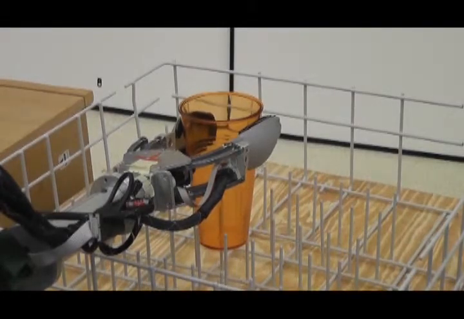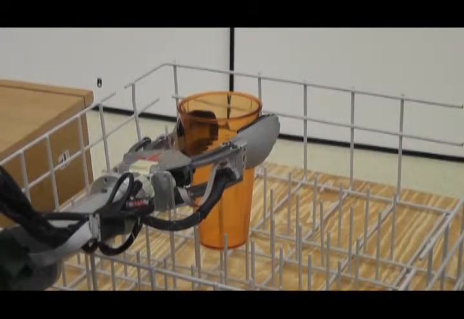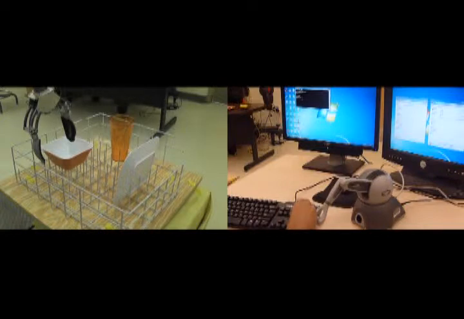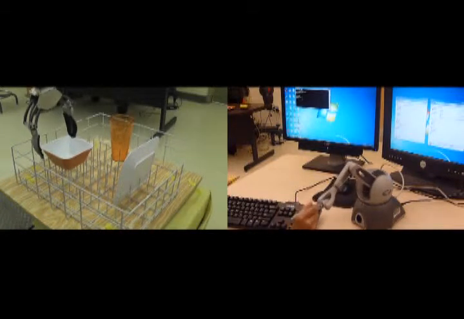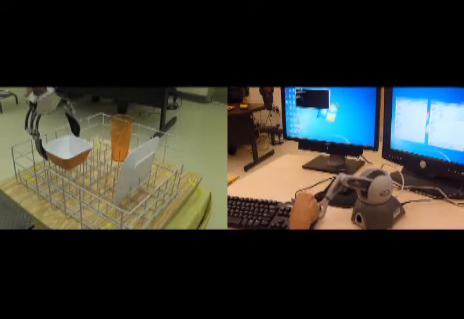Now we present a comparison of three methods, namely the unassisted teleoperation method, a deterministic method, and an intention recognition based assisted method, while the user is trying to grasp the cup from configuration 4. The first method that we present is the unassisted teleoperation method. In this method, there is no intention recognition and there is no assistance provided to the user's motion.